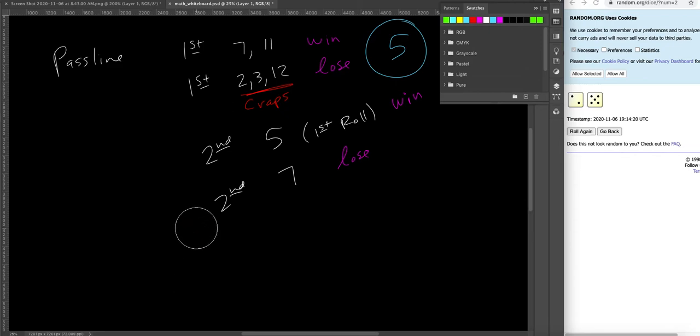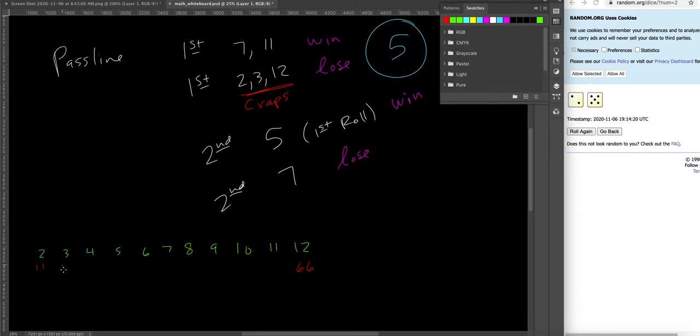I'll get rid of this. So if we want to look at all the outcomes, like rolling a 2, 3, 4, 5, 6, 7, 8, 9, 10, 11, 12, here's all the ways that we can do it. So to roll a 2, you can only do a 1 and a 1. To roll a 12, it's a 6 and a 6 on both dice.